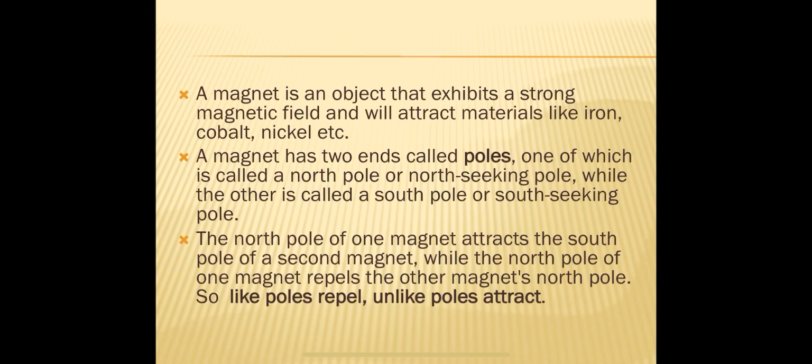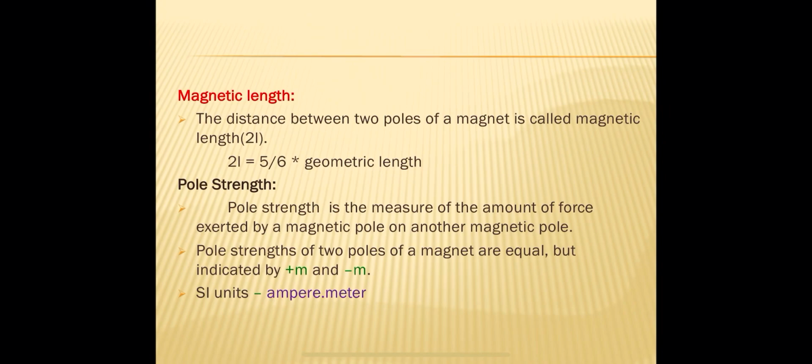That distance between the two poles of a magnet is called magnetic length. So what is magnetic length? The distance between two poles of a magnet is called magnetic length, and it is indicated by 2L.